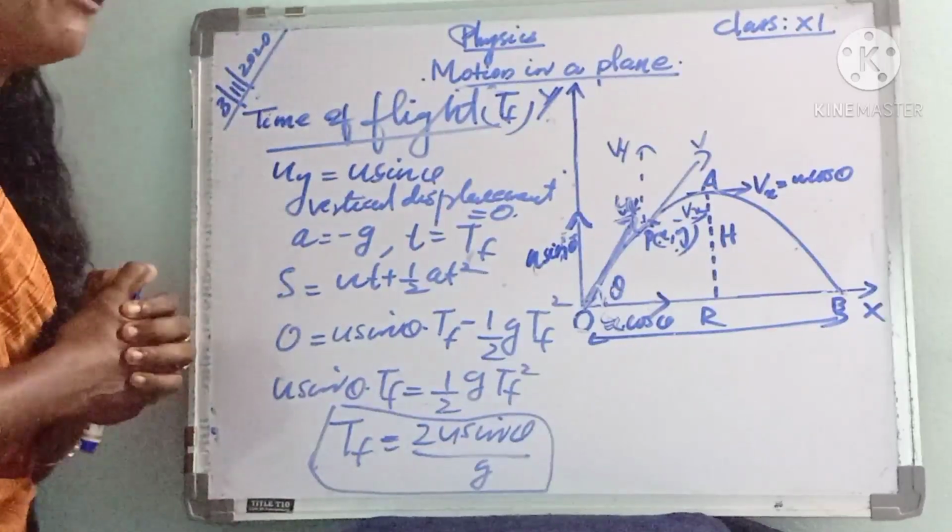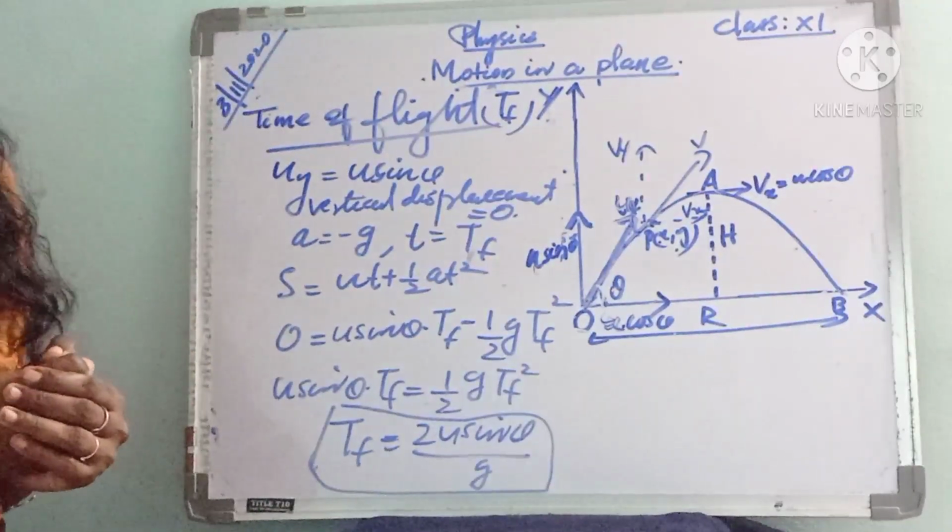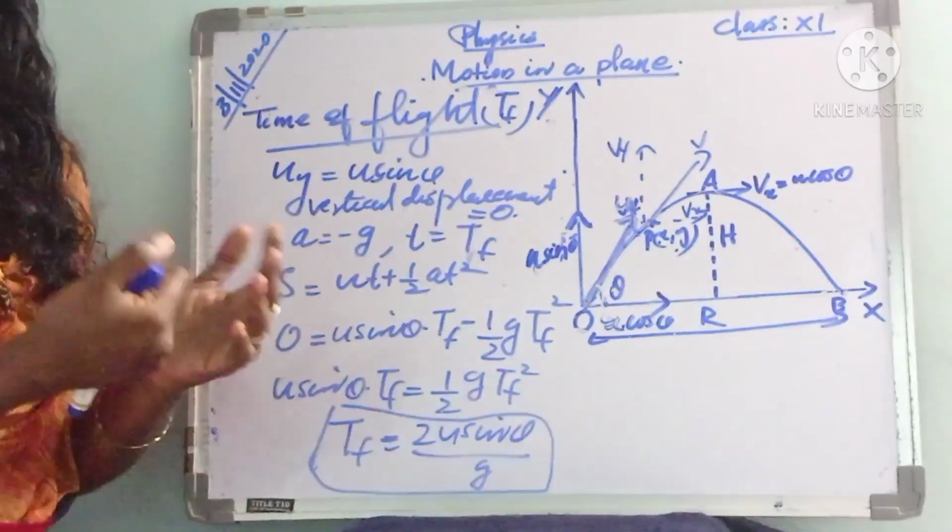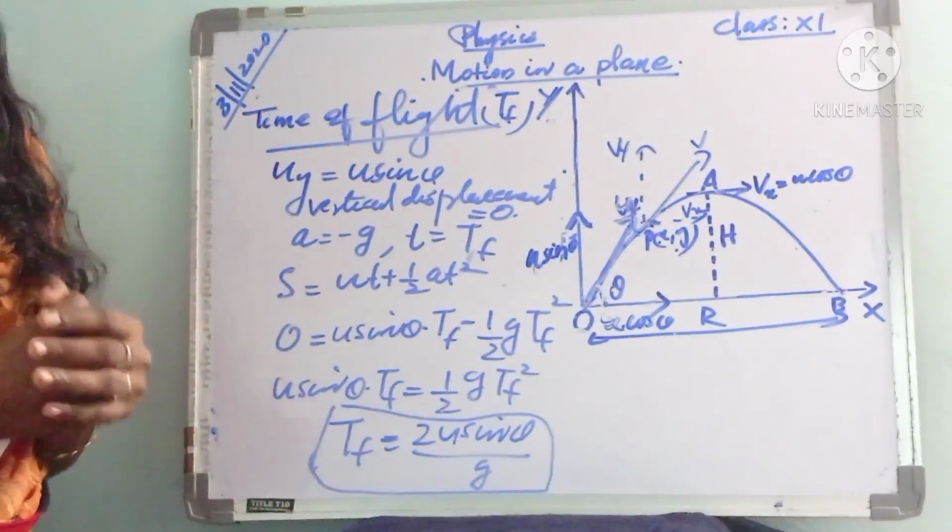Then what is time of flight actually? It is the time taken by the projectile to reach the same horizontal level as the point of projection.